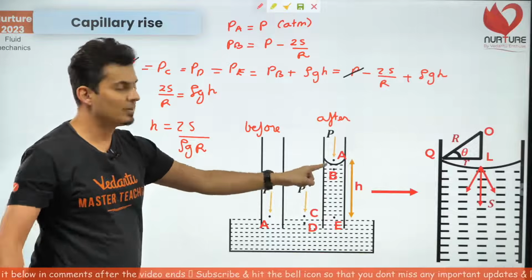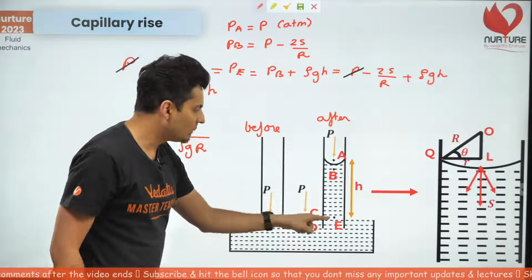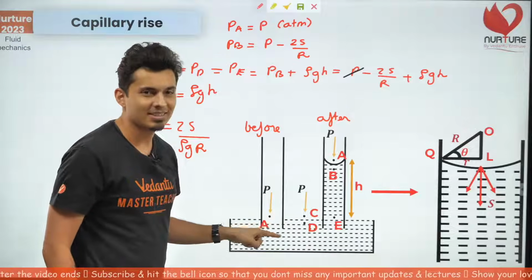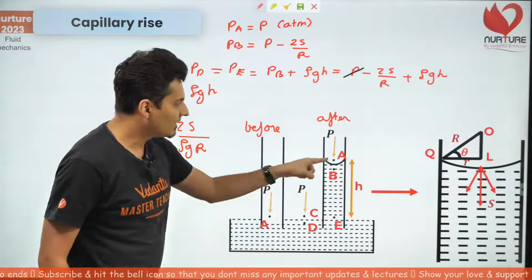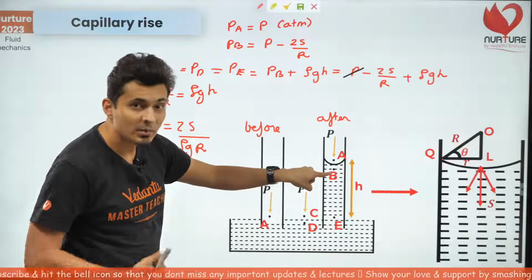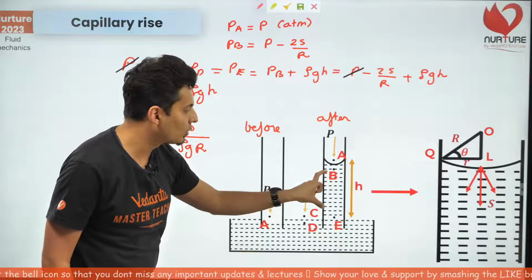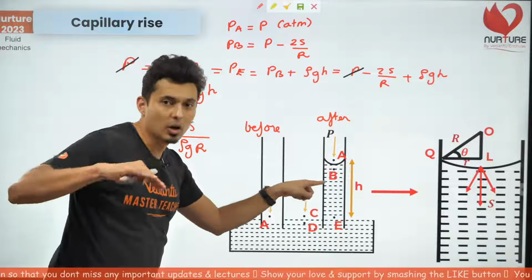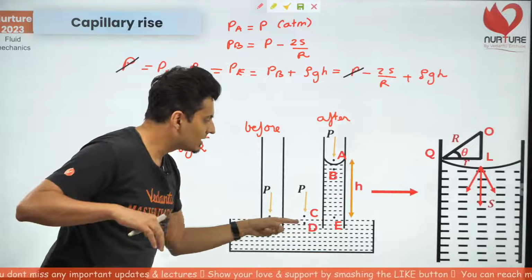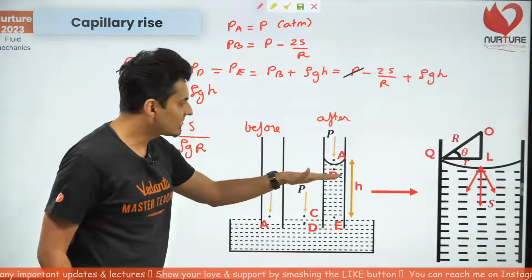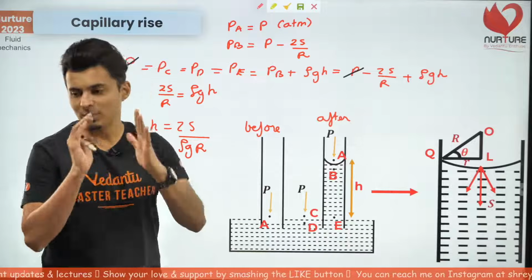So the water goes up till such a height where the pressure at these 2 points equalizes. Think of it this way, due to the curvature the pressure drops, but it again increases because of the rho g h effect. So if the drop is the same as the increase, then the pressure is nullified. So that's the height till which it moves up.